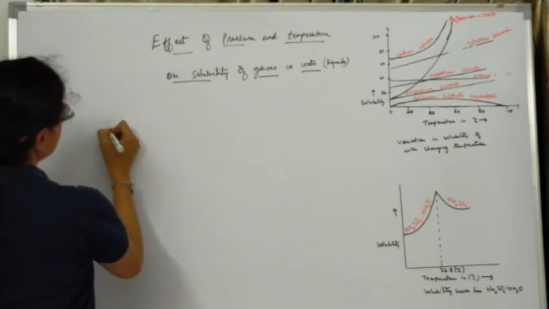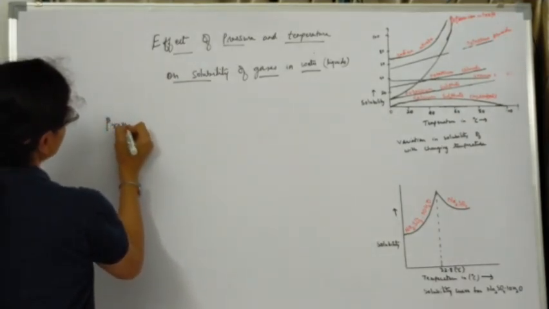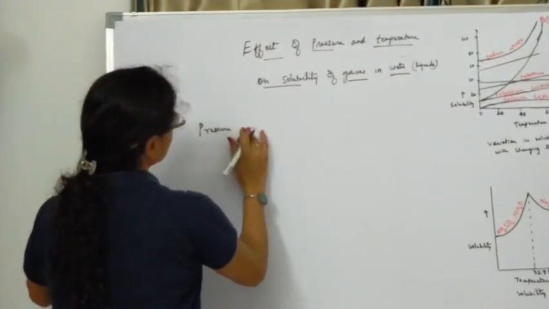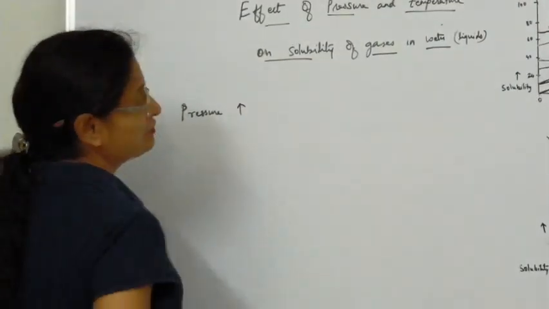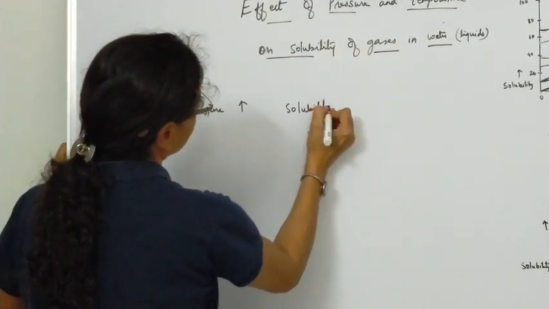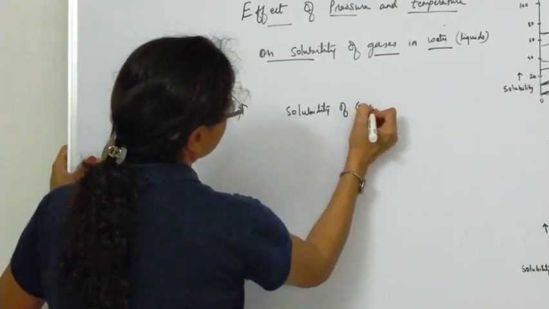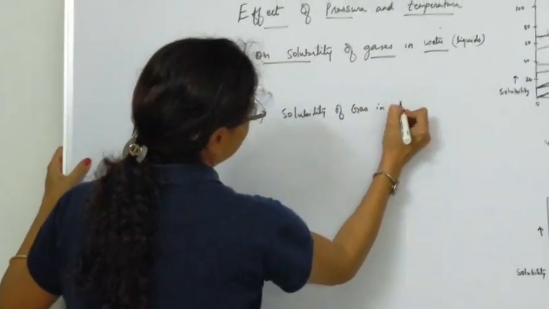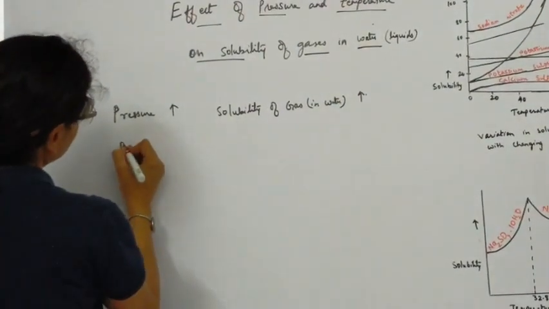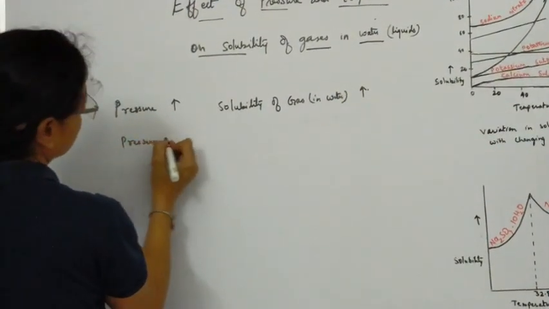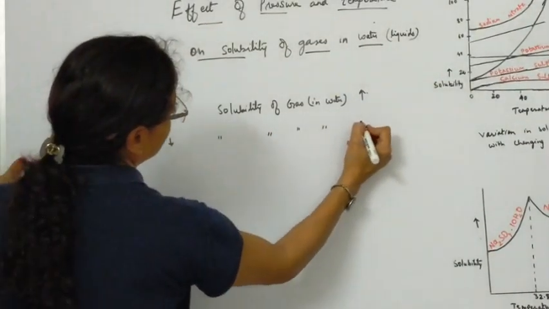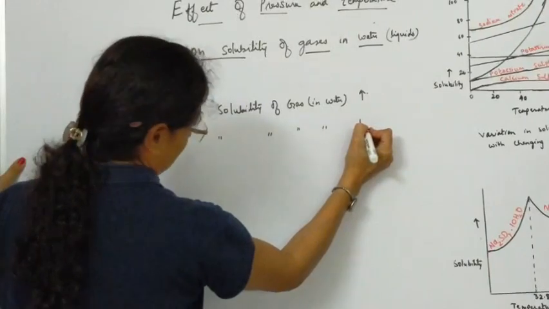When pressure increases, shown with an upward arrow, the solubility of a gas in water or any other solvent also increases. As the pressure decreases, the solubility of a gas in water and in any other solvent will decrease.